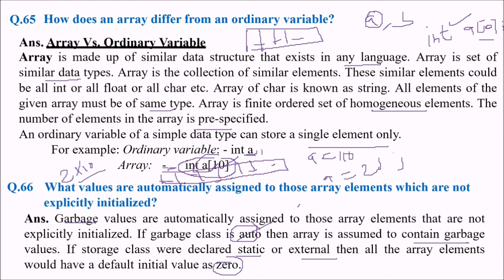But if you make it static, then int a[10], these 10 integer spaces will all be initialized to 0.